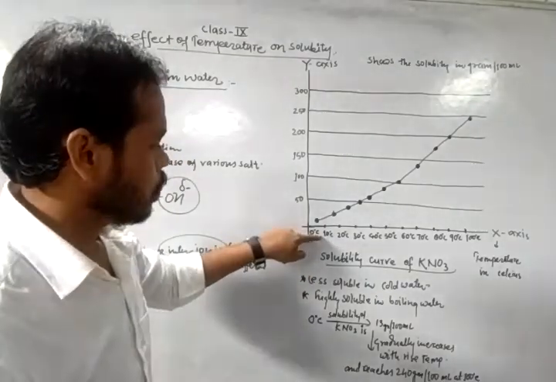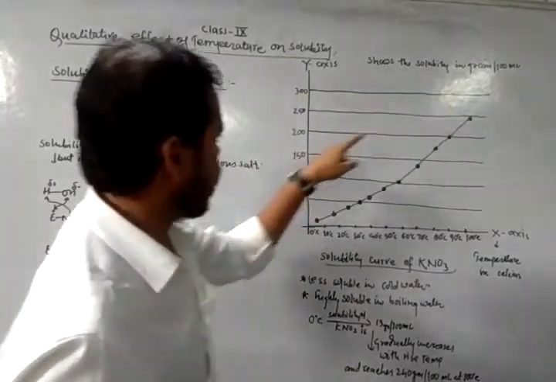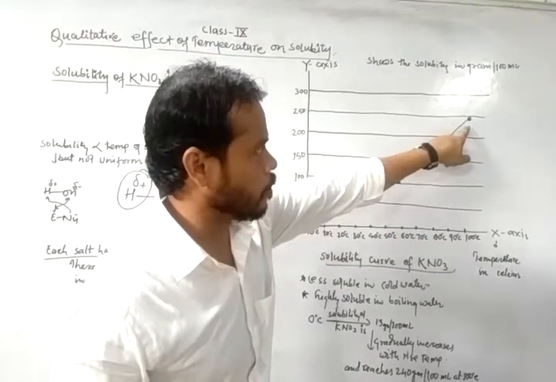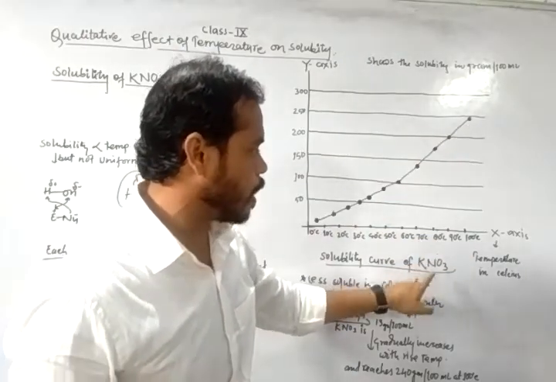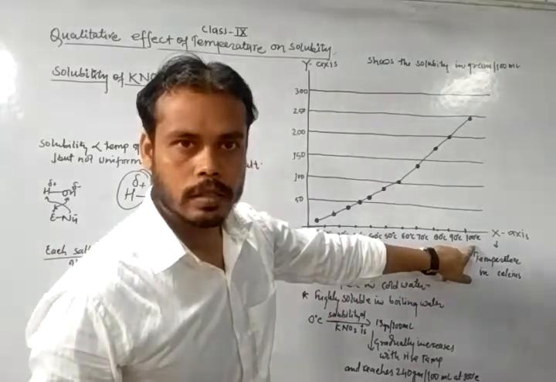But the solubility increases as the temperature increases, and the solubility of potassium nitrate is very high in boiling water.